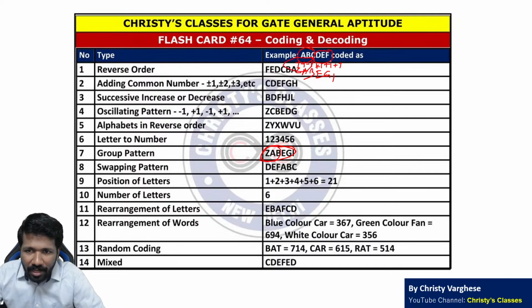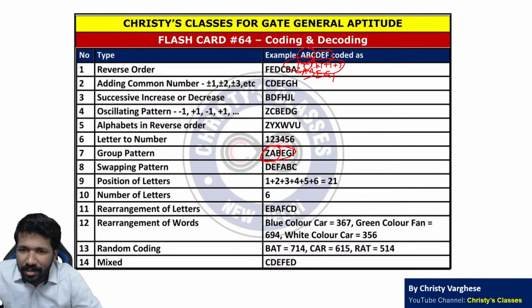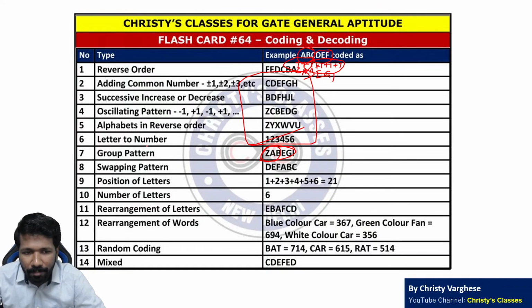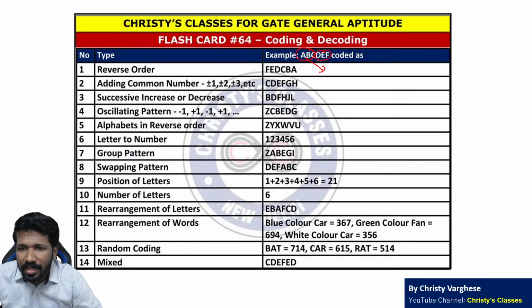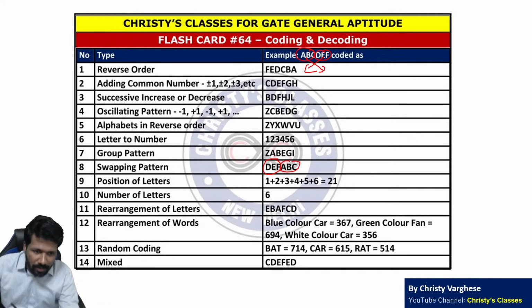That pattern can be anything. Minus 1 plus 1, or it can be like one set is reversed, another set is adding a common number. So what I have discussed before, all these possibilities can be applied in group also. Swapping pattern भी हो सकता है. What is swapping pattern? ABCDEF example है तो ABC group, DEF group, ABC right side, DEF left side. ऐसा लिखा तो DEFABC हो गया, swapping pattern. ऐसा भी हो सकता है pattern.